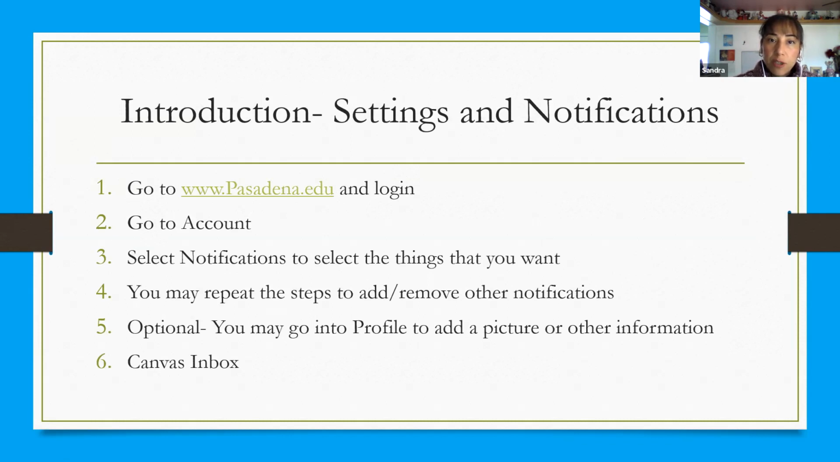You're going to go to www.pasadena.edu and log in. Go into the place where it says account, and select notifications to select things that you want to get notified right away. You may repeat the steps to add or to remove those notifications whenever you want to. Then step 5 will be optional. You may go into the profile to add a picture or other information. And last, I will teach you how to send me an email through Canvas inbox. Let me get started with that first.